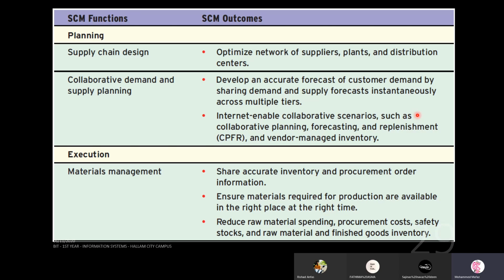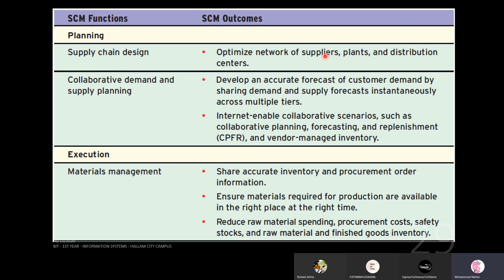Same thing given in a detailed explanation. So I'll just go through this quickly. One function is supply chain design. Under the planning main category, you have supply chain design and collaborative demand and supply planning. So when you do supply chain design, what is the outcome?